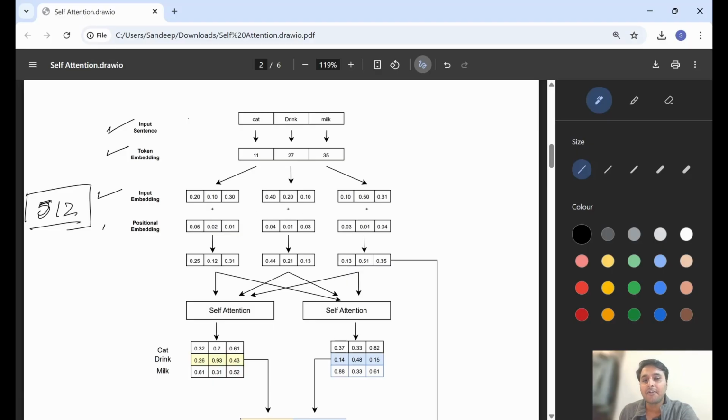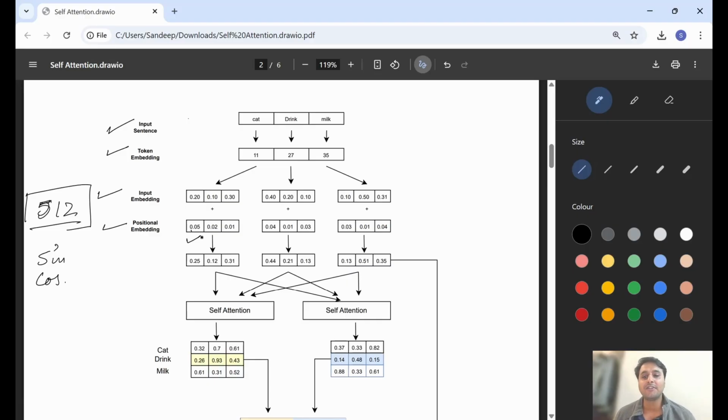After that we add positional embeddings to our input embeddings to provide the information of the position. In my last video, I explained that we use sine and cosine formulas to create the values inside these vectors.